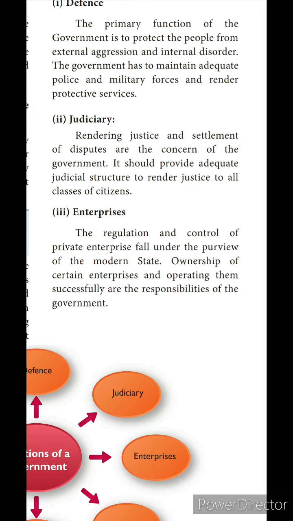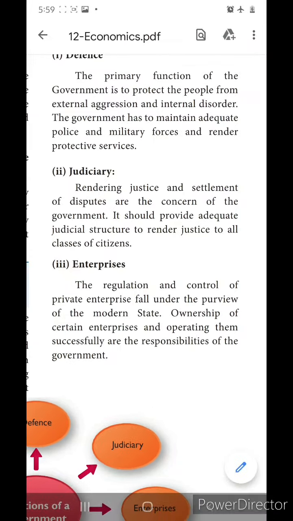Next, enterprises. The regulation and control of private enterprise fall under the purview of the modern state. Ownership of certain enterprises and operating them successfully are the responsibility of the government. What is the government doing? They are helping to run the private enterprises successfully.